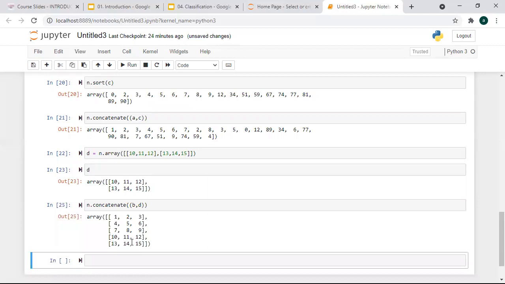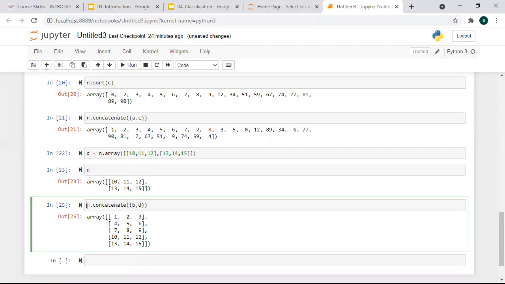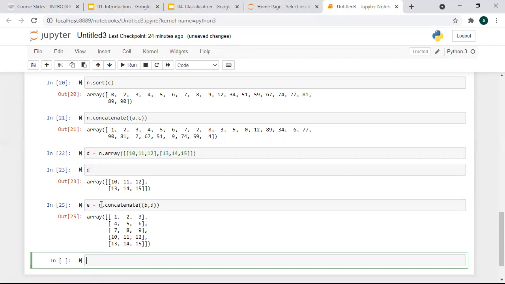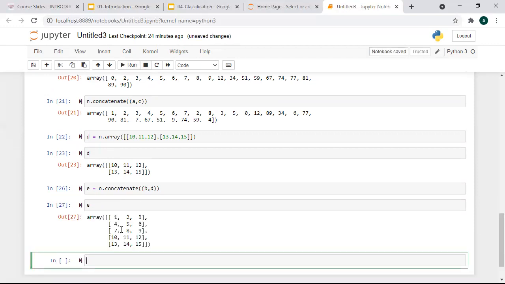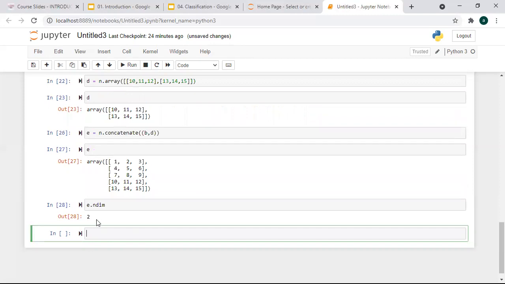Now suppose you want to check the dimension. How are you going to check the dimension for this b and d? Let me save it into the variable e and print it here. So before, let me run this. Now, if you want to check the dimension of E, how are you going to check? Shape, E dimension. If you want to check the n dimension, E dot ndim. So you can see for E it is 2 dimension because of rows and columns.